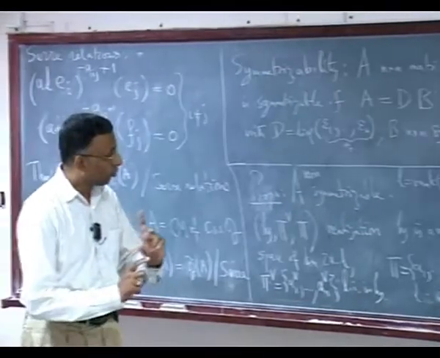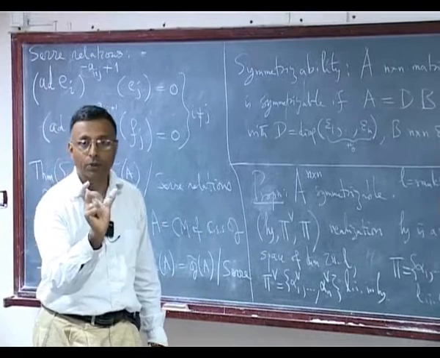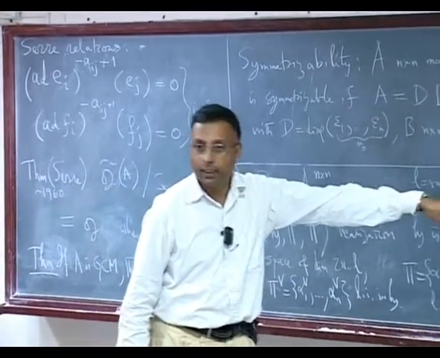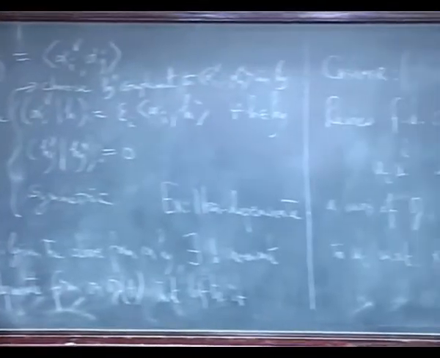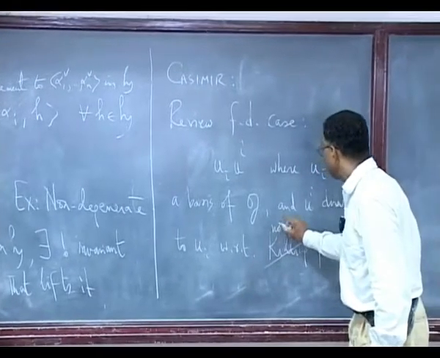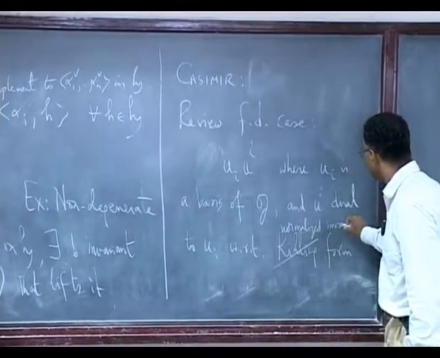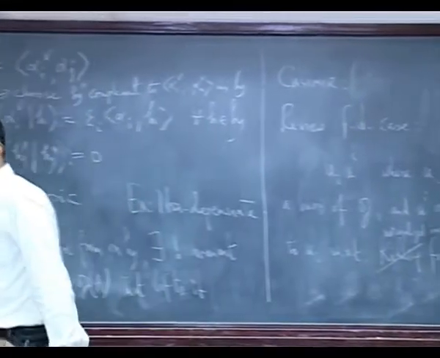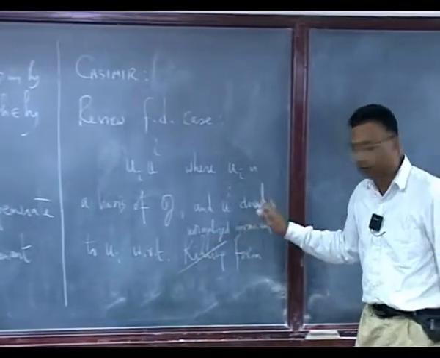What you do is scale it so that the form on the long root becomes 2. Keep that in mind. Right now I will say with respect to the Killing form, but I will correctly scale it and call it the normalized invariant form. It is just a scaling of the Killing form.